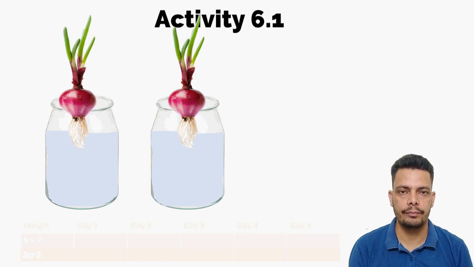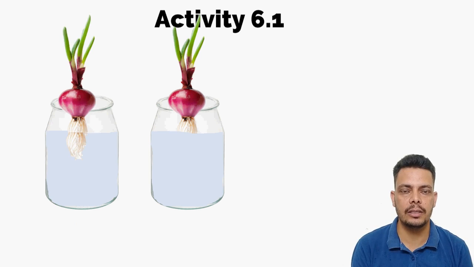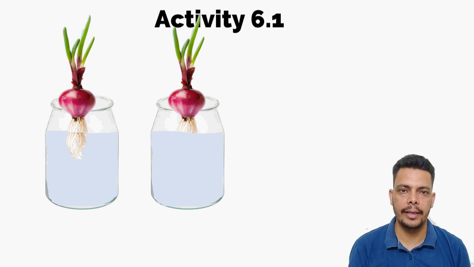Now on the fourth day, cut the root tip, about 1 centimeter, of the onion bulb which is in glass jar 2. Now again observe the growth of the roots for a few days, 4, 5, 6 days after that, and note it again in that chart.